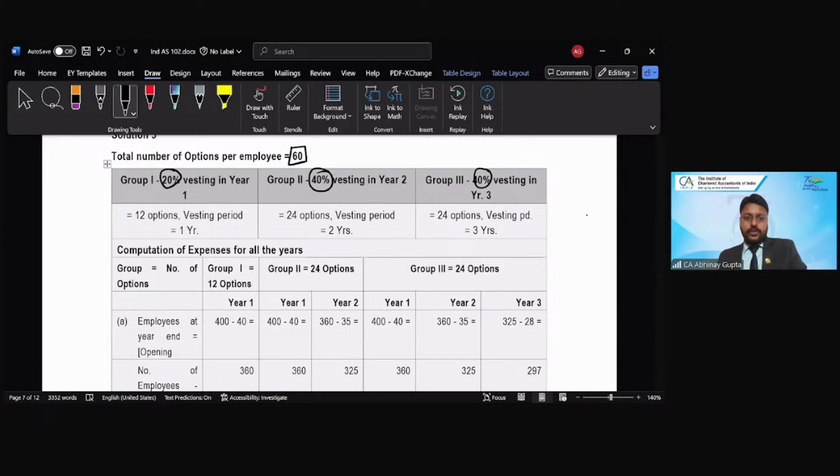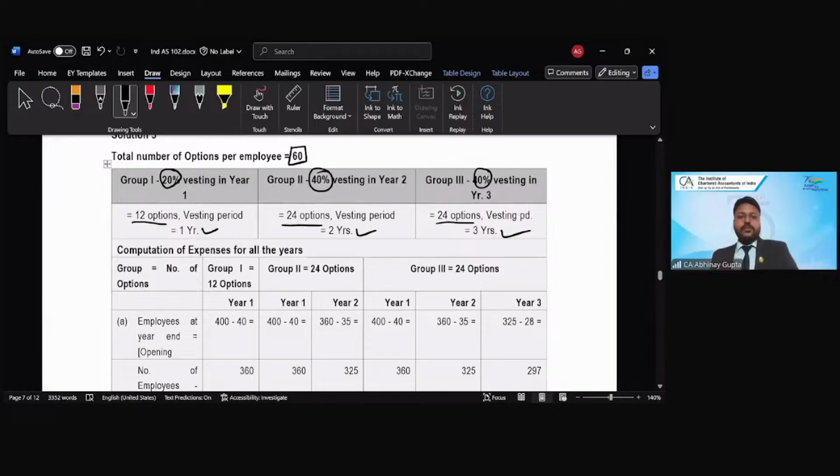So 60 into 20%, 12 options, right? Vesting period 1 year. 60 into 40%, 24 options, vesting period 2 years. 60 into 40%, 24 options, vesting period is 3 years. Is that correct?